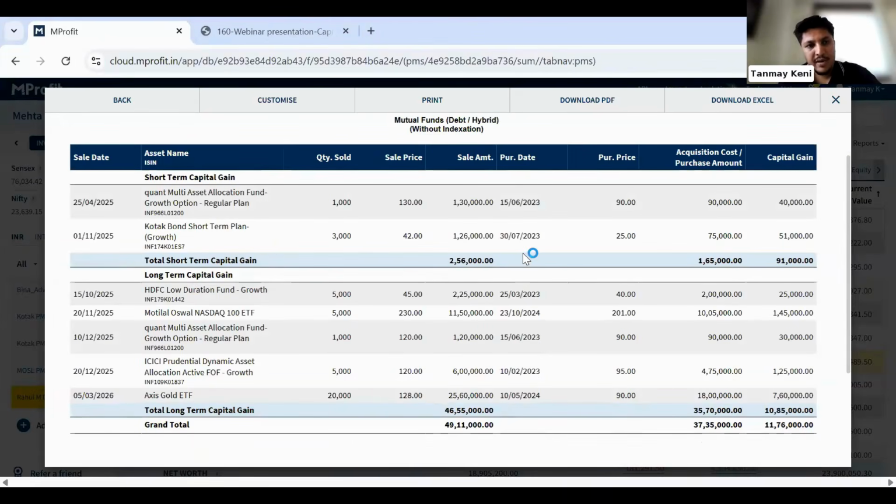You can see the purchase date column, and it was sold recently, basically in November 25, so it is still considered as a short-term capital gain. This is the automatic bifurcation we are doing. You don't need to worry about all this. Just add the accurate transaction details in MProfit through CAS API or through file import, and all these criteria will be automatically considered and you will get the ready-made capital gain report.